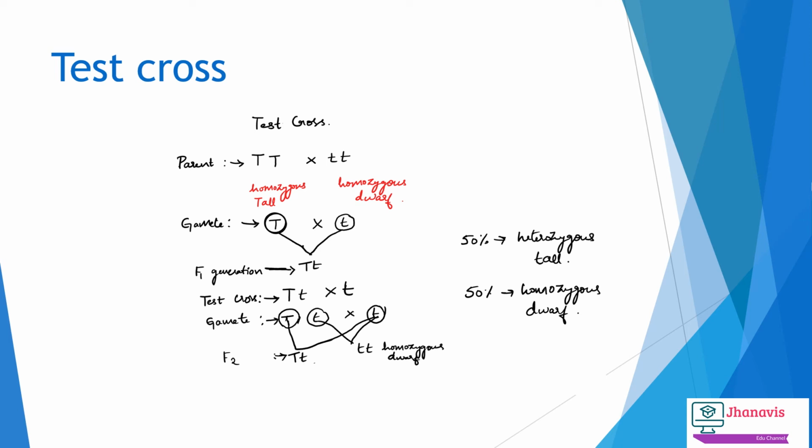The test cross is the cross which is made between the F1 generation and a recessive parent. And whatever progeny we get will have 50% heterozygous tall plants and the other 50% homozygous dwarf plants.